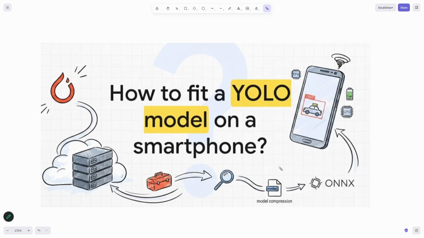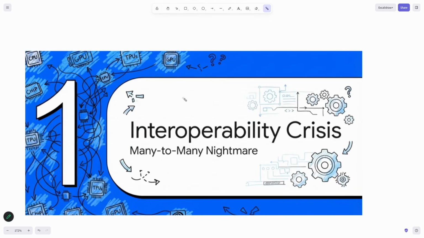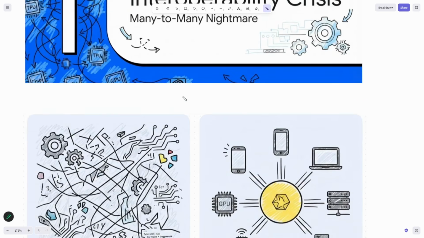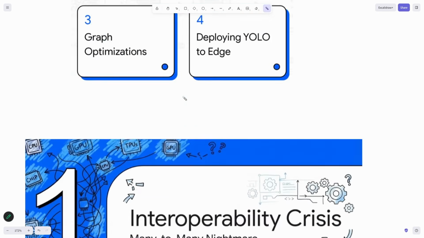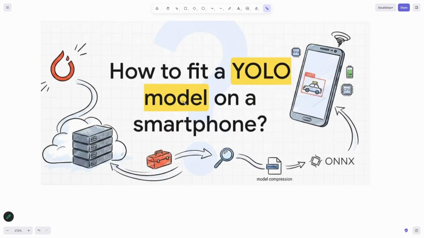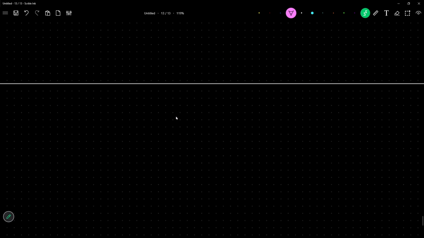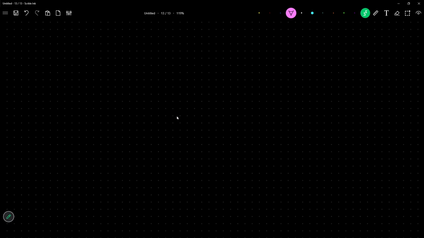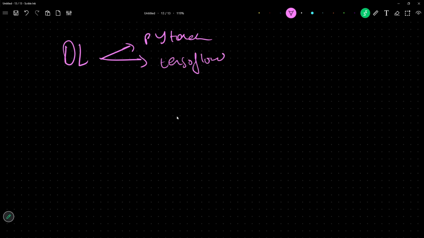We know the full form is Open Neural Network Exchange. What is this? You can understand Open Neural Network Exchange as a PDF of neural network models. What do I mean by that? Let me take this and help you understand. We train deep learning models. We train them using either PyTorch or TensorFlow. There was a C version of Torch as well, so that is why I specifically write PyTorch, because these days we train with Python Torch libraries.